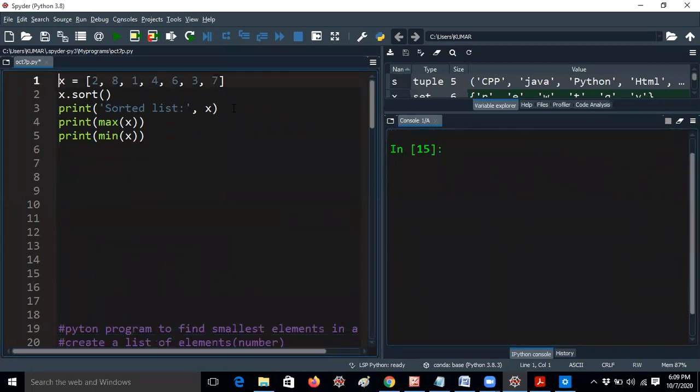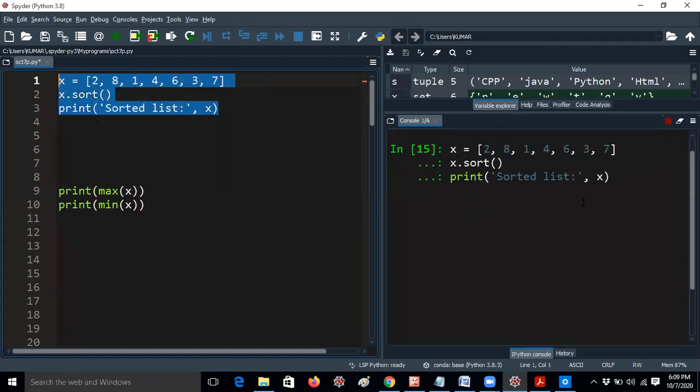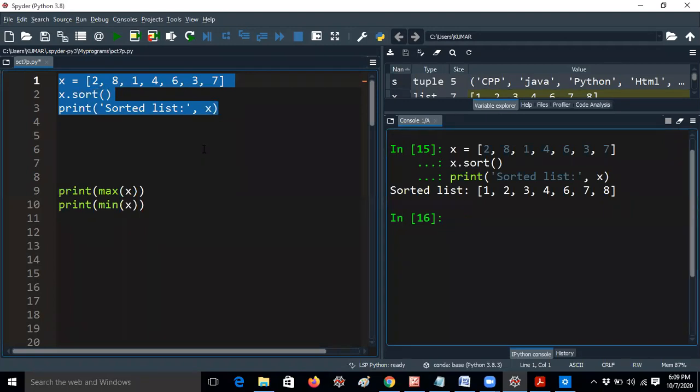So now I'm giving this list: 8, 1, 4, 6, 3, 7. Then x dot sort. This is the sort method, not the sorted function. Now I'm printing x directly. You should understand that here the list itself will be changed. In the earlier case, with sorted, the list is not changed; it just returns the particular value. So let me run this. Now I am getting the sorted list 1, 2, 3, 4, 6, 7, 8.